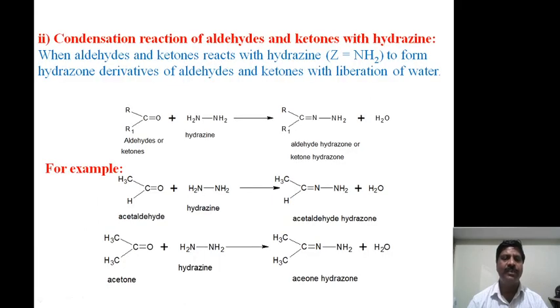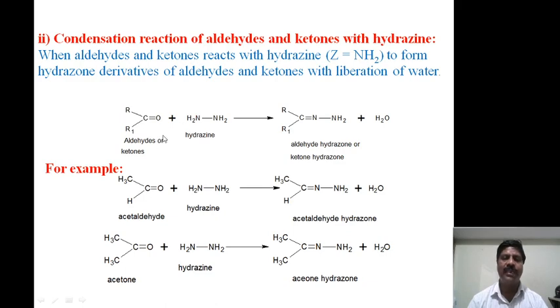Now coming to the second one, the condensation reaction of aldehydes and ketones with hydrazine. When aldehydes and ketones react with hydrazine, it is possible when Z is equal to NH2 in the general derivative of ammonia, to form hydrazone derivatives of aldehydes and ketones with liberation of water.